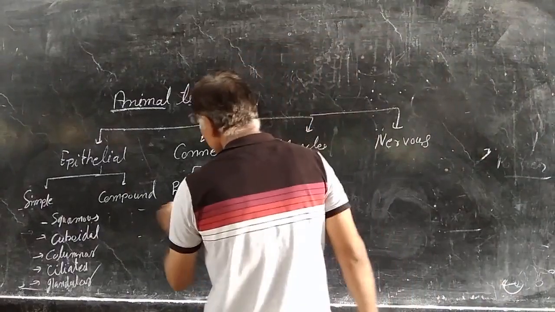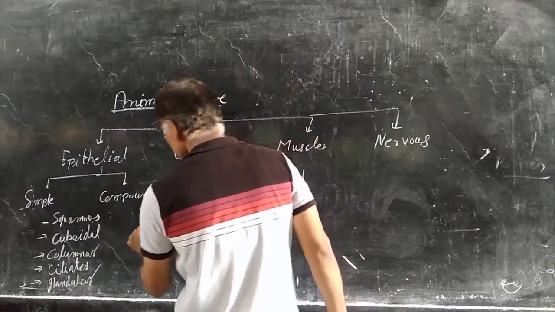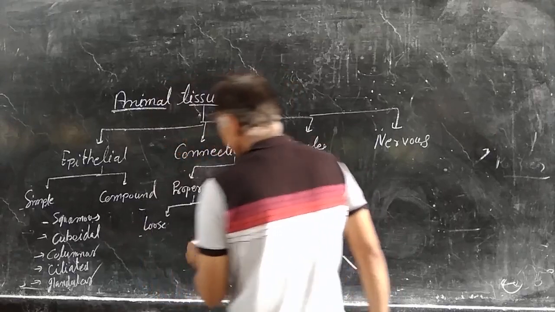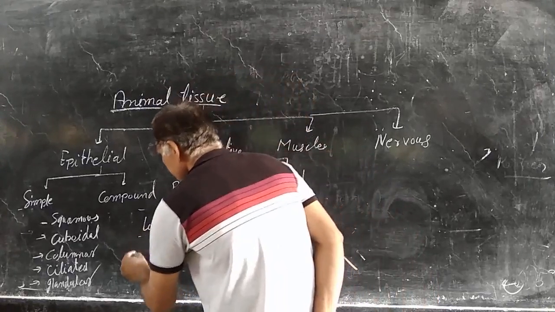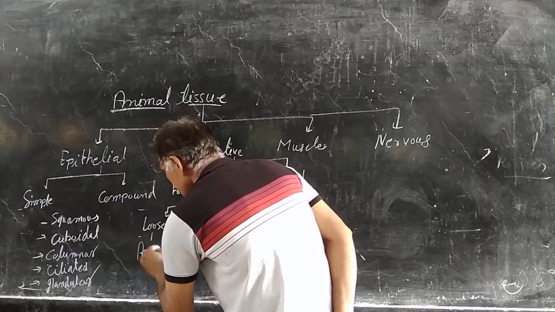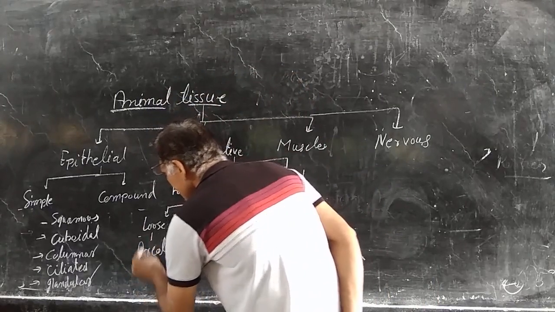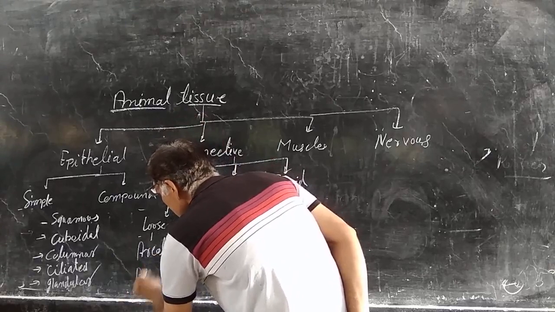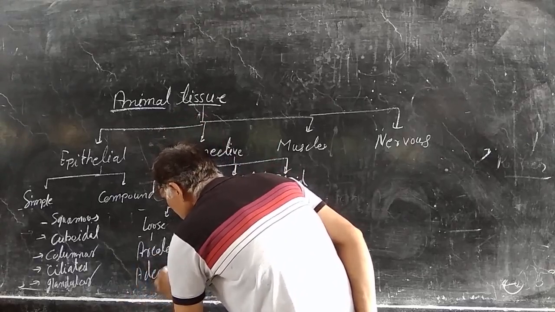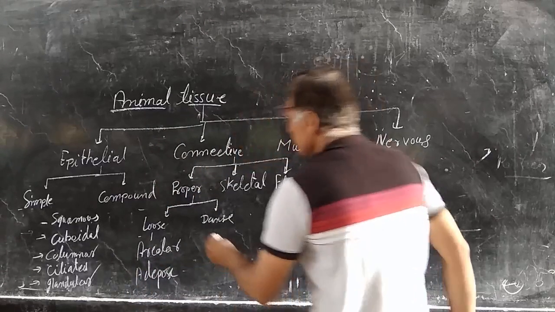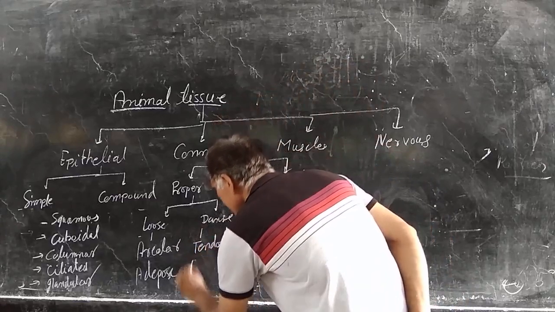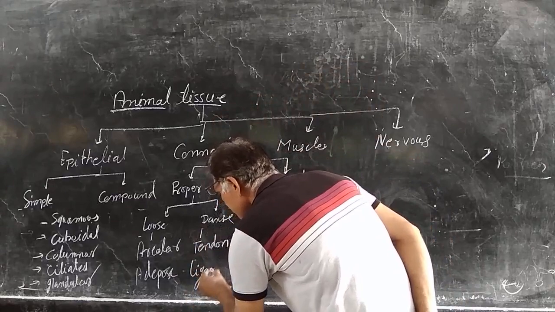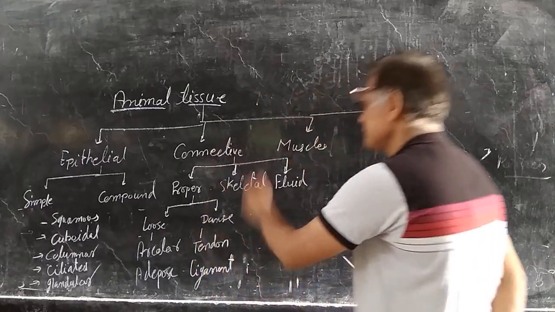Proper connective tissue is again of two types: loose and dense. Loose is areolar and adipose. Dense is tendon and ligaments.